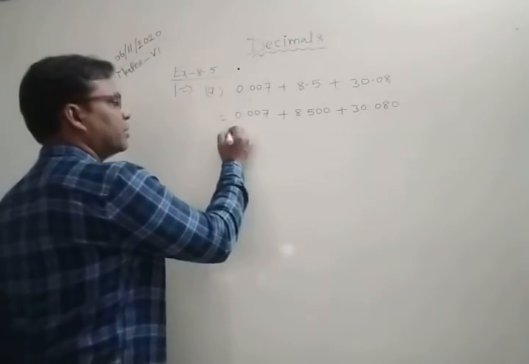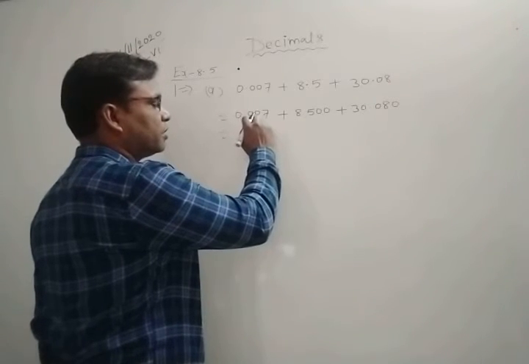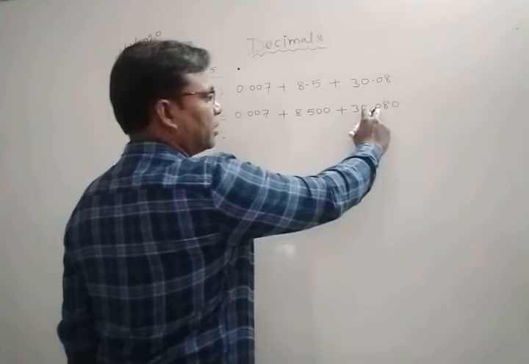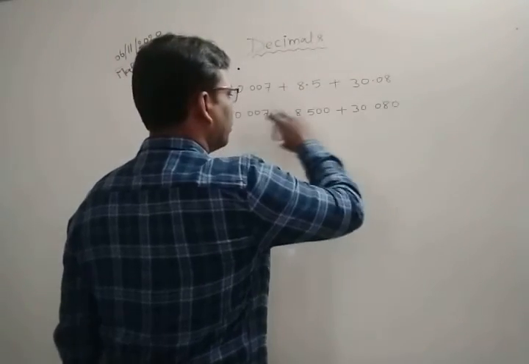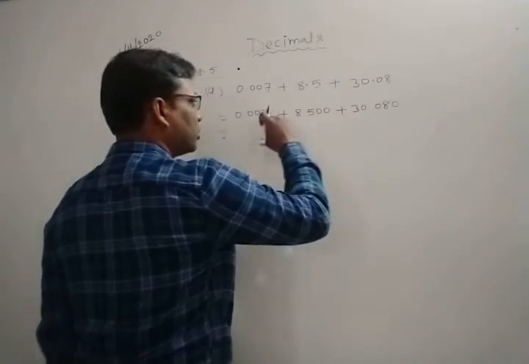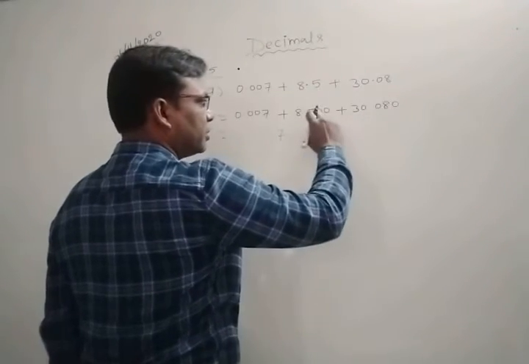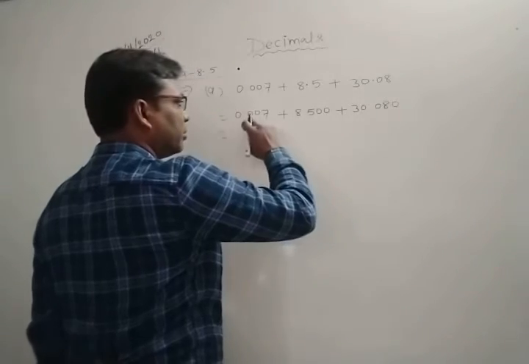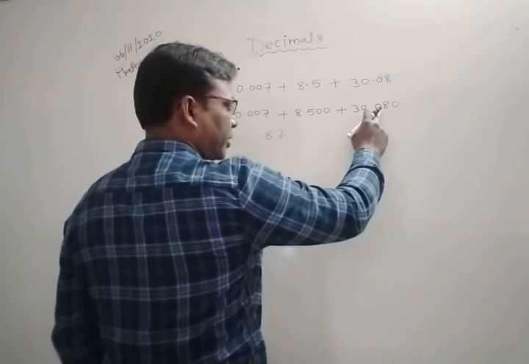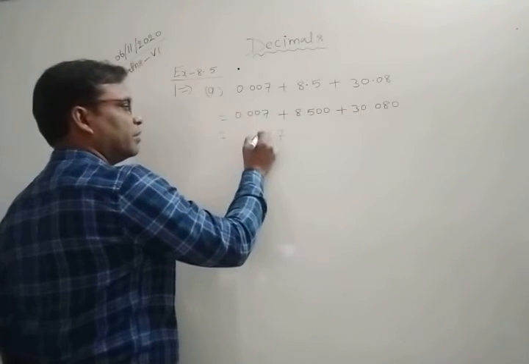So let's see. This is the ones place, 10th place, 100th place, 1000th place. In each number, the 1000th place: 0 plus 0 is 0, and 0 plus 7 is 7. After this the 100th place: 8 plus 0 is 8, and 8 plus 0 is 8. Now the 10th place: 0 plus 5 is 5, and 5 plus 0 is again 5.